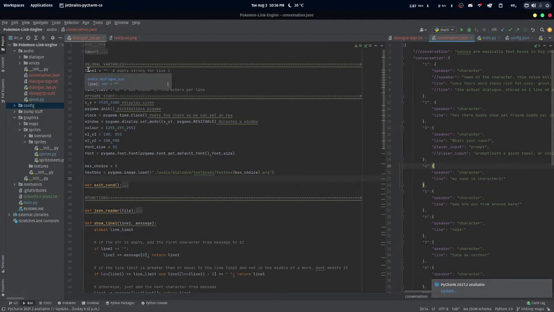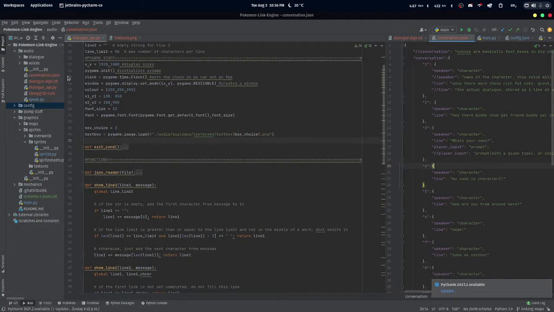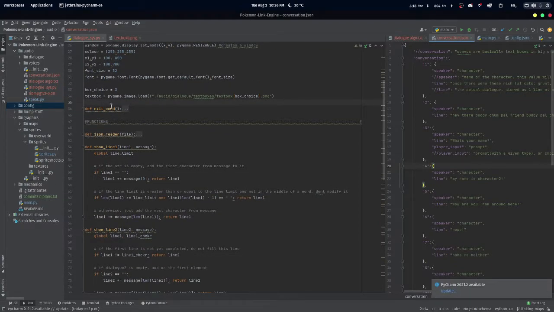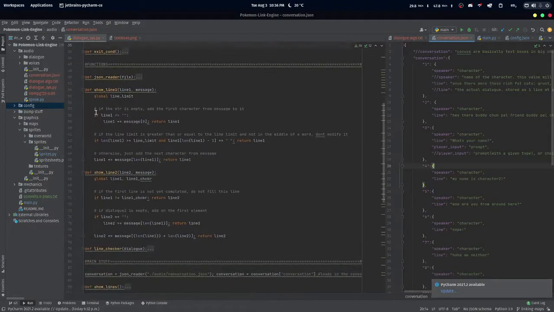In each text box, it will try to display everything in one line. If it can't, because obviously you don't want it to go off the screen, which is bad, then it will try to display that on the second line. So what happens is, first it reads from the JSON file, and it's like,